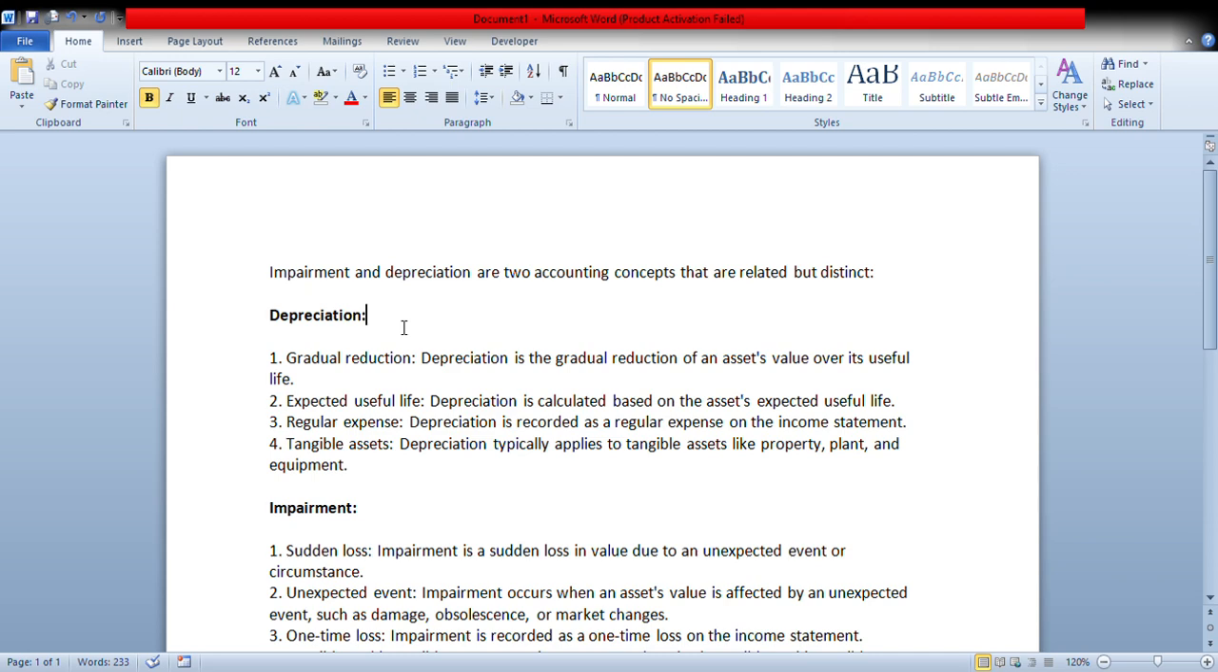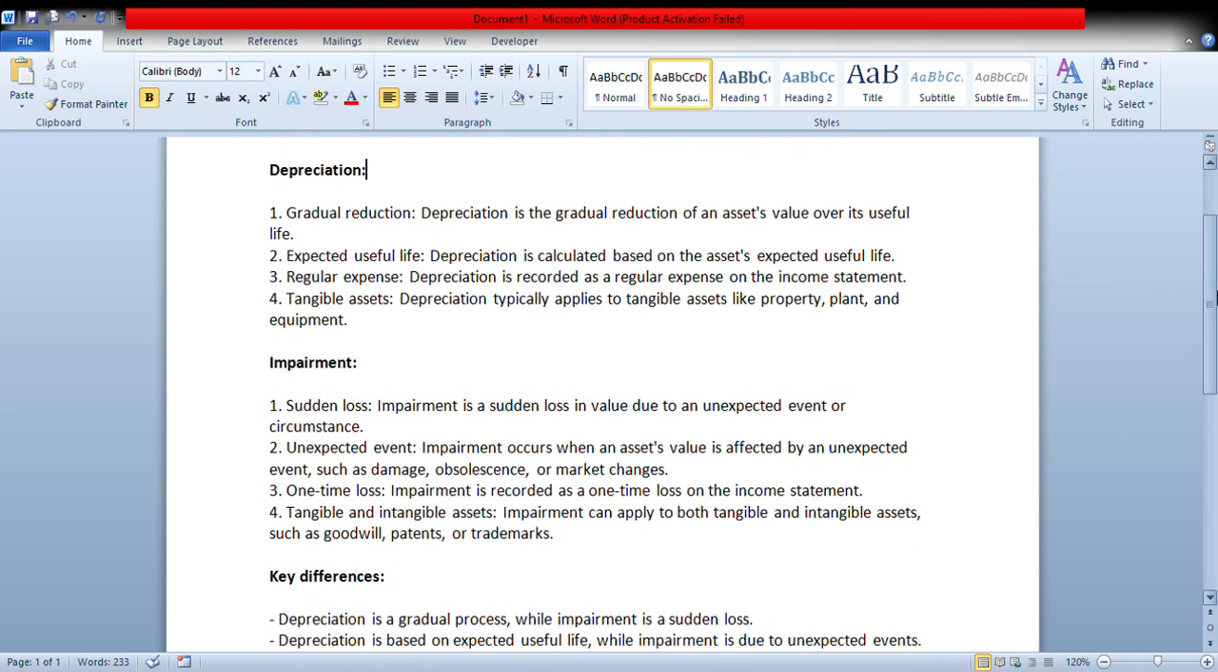Let's talk about impairment. When does impairment happen? Impairment is a sudden loss in value due to an unexpected event or circumstances. Second, an unexpected event: impairment occurs when an asset's value is affected by an unexpected event such as damage, obsolescence, or market changes. Third, a one-time loss: impairment is recorded as a one-time loss on the income statement, not like depreciation. Impairment can apply to both tangible and intangible assets such as goodwill, patents, trademarks, property, plant, and equipment.